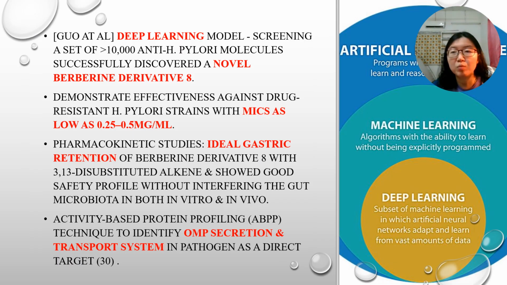A deep learning model approach by Guo et al. screened through a set of more than 10,000 anti-H. pylori molecules, which successfully discovered a novel berberine derivative 8 that demonstrated effectiveness against drug-resistant strains with an MIC as low as 0.25 microgram per ml. It also proved to have ideal gastric retention and showed a good safety profile without interfering with the gut microbiota.